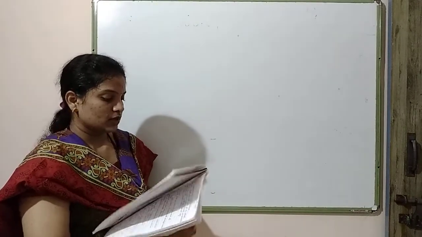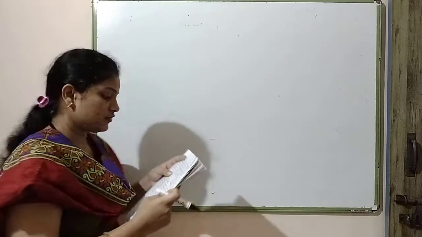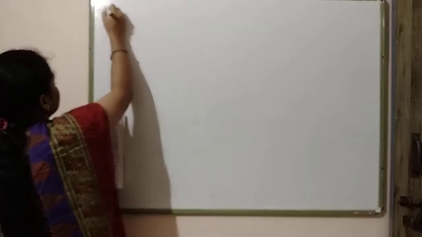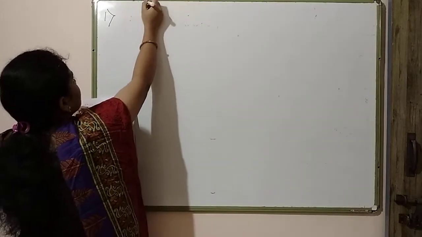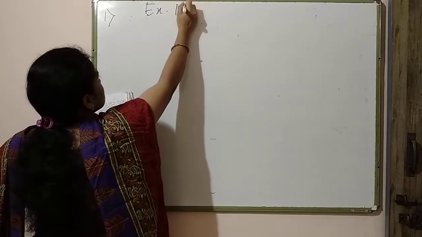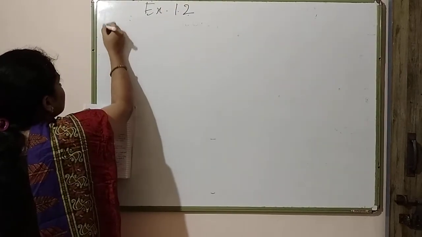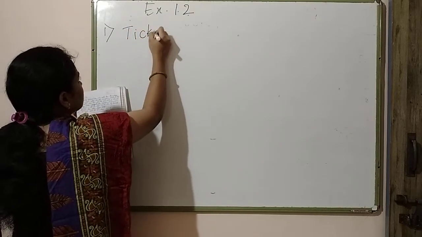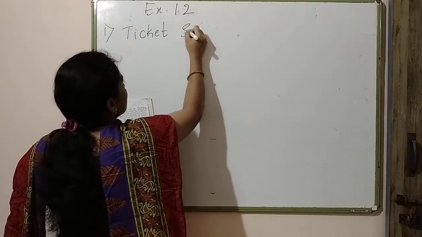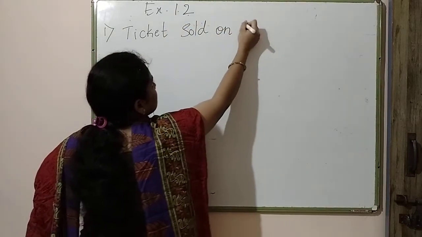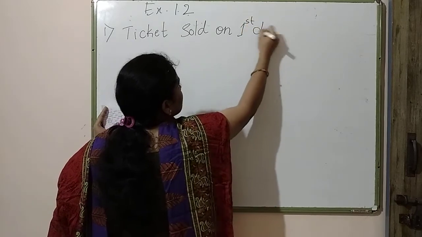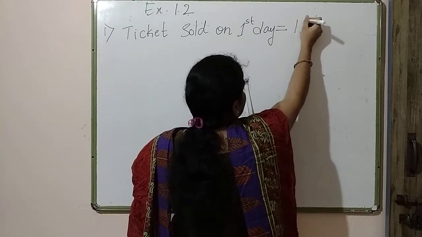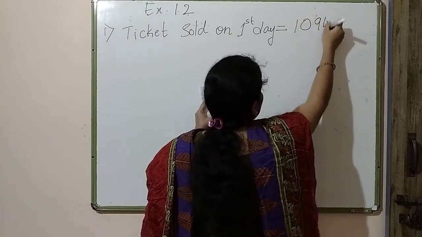So, there was a book exhibition and they sold tickets. I am solving exercise 1.2. In the first problem, 1,094 tickets were sold on the first day.